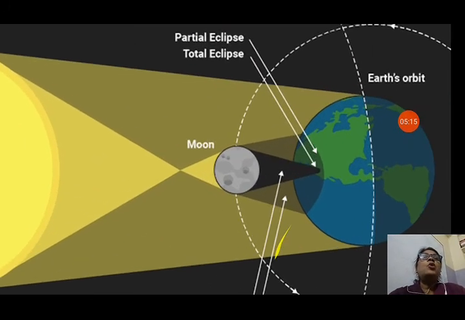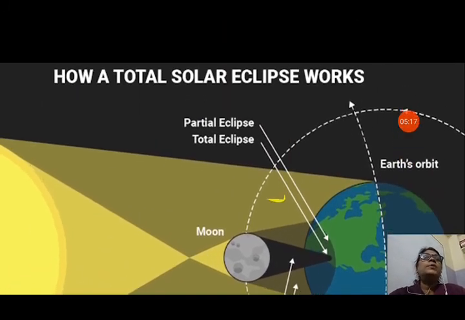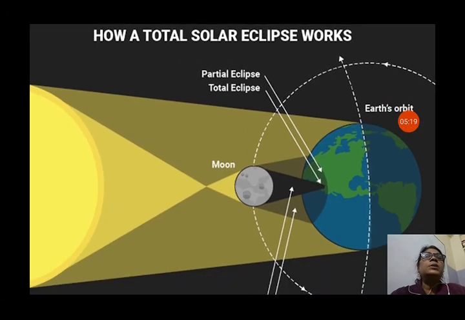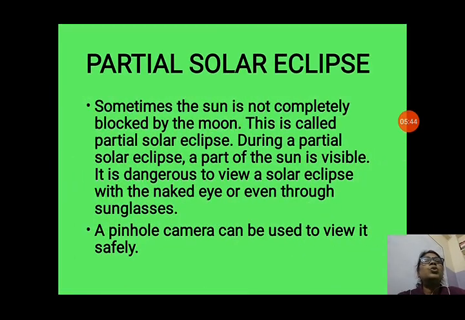Now you can see how a total solar eclipse works. In this picture you can see a partial solar eclipse; you can see that the moon is going upwards. When there is an umbra region on the earth, it is totally dark. And when it is moving to the penumbra region, a partial solar eclipse occurs. In the penumbra region a partial solar eclipse occurs, and in the umbra region there is total darkness, and it is called a total solar eclipse.